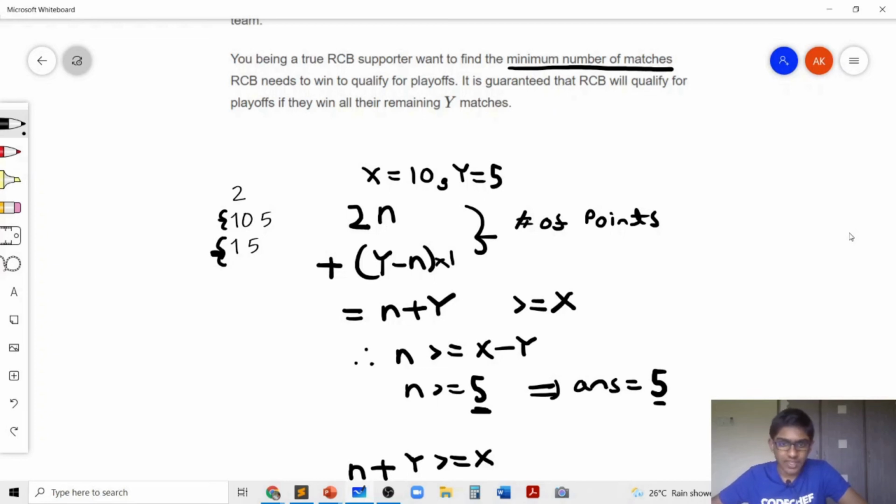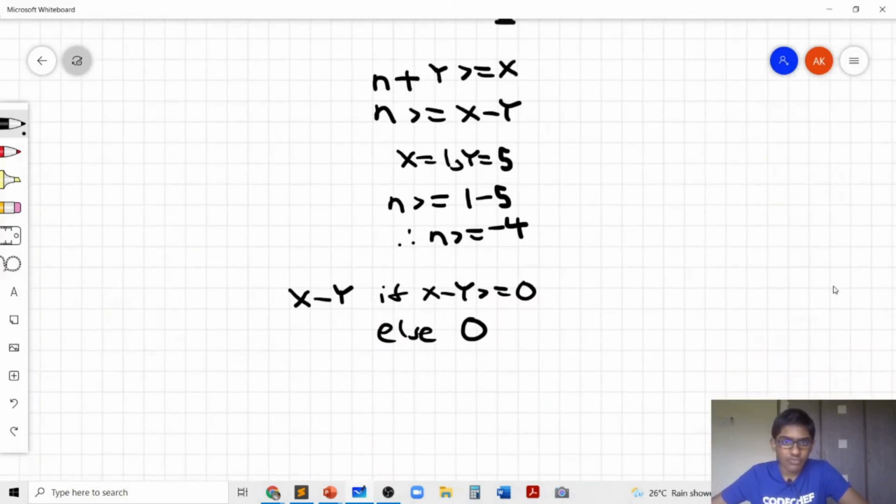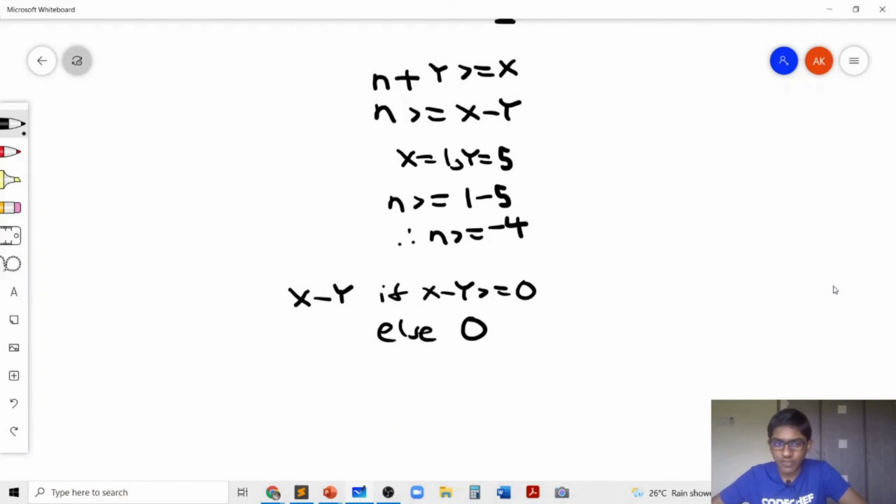So that's why we get N plus Y, and we need N plus Y to be greater than or equal to X. So we get N should be greater than or equal to X minus Y. Now if X minus Y is greater than or equal to 0, then this is the value of N. Otherwise it's 0, because we can't win a negative number of matches. So this means our final answer is just the maximum of 0 comma X minus Y. And you can easily see that this is exactly the same as this.